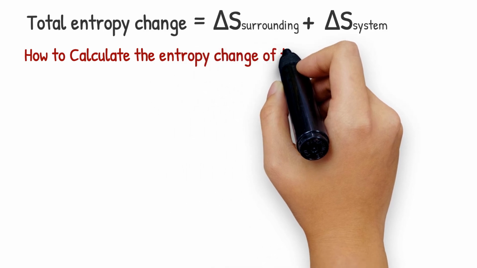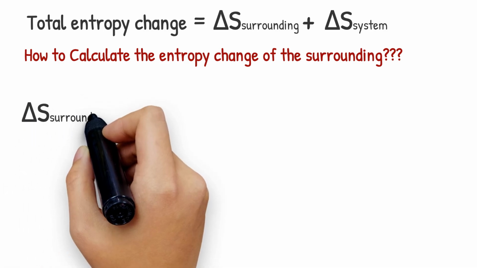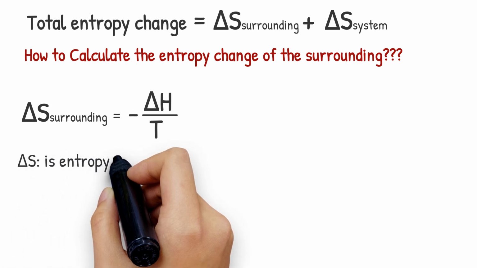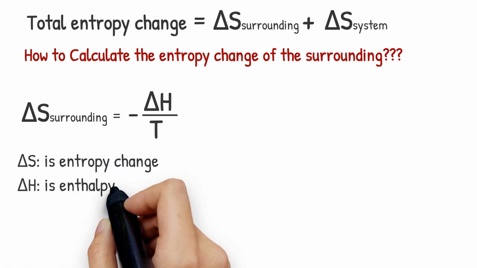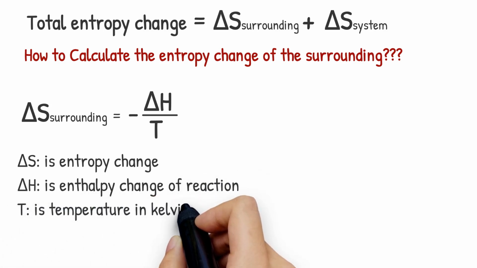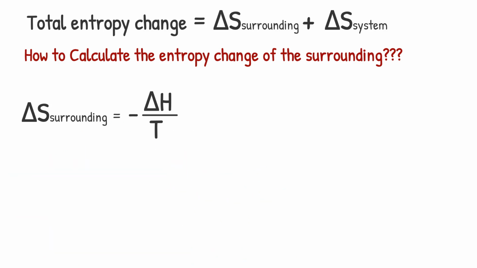How to calculate the entropy change of the surrounding? The entropy change of the surrounding is equal to negative enthalpy change of reaction divided by temperature of the surrounding in Kelvin. Delta S is entropy change. Delta H is enthalpy change of reaction. T is temperature in Kelvin. This is a simple equation for calculating entropy change of the surrounding.